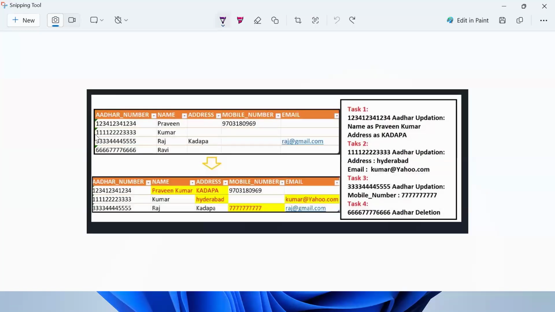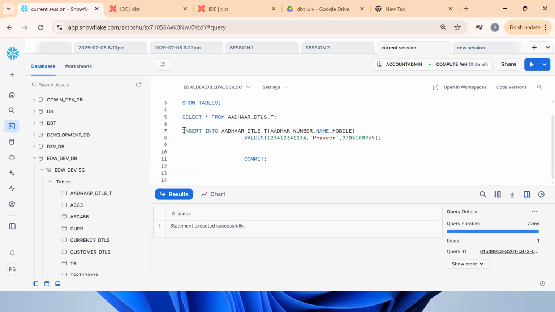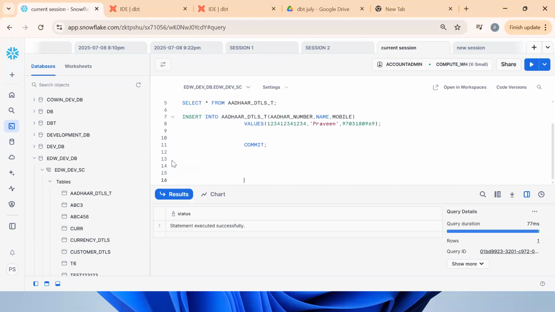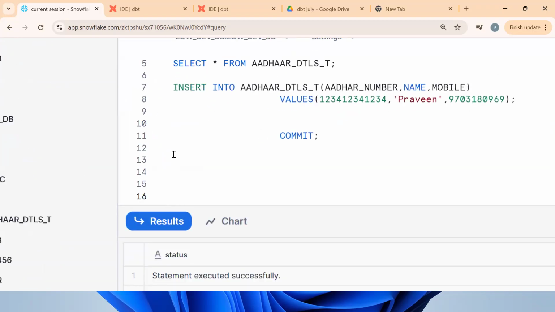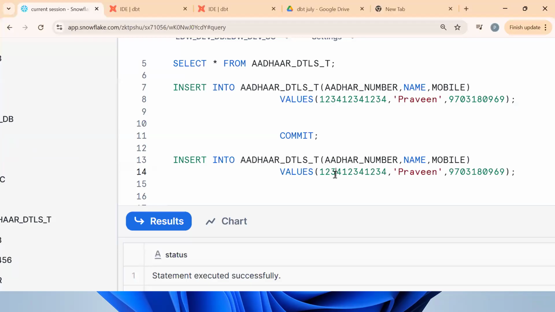Next, insert the second record. How many columns do they want? Only the Aadhaar number and name. Copy and paste. They want only 2, 2.